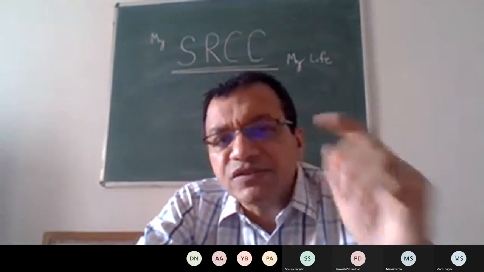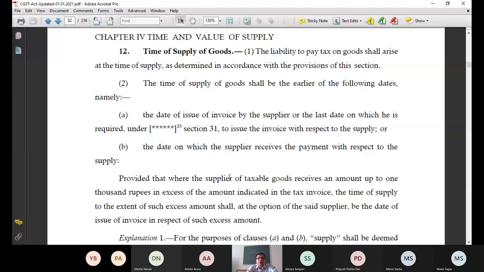What this notification is saying is that any person who is not opting for the composition levy scheme, the time of supply will be determined as per section 12 subsection 2 clause A. Clause B is by default removed, because the notification clearly says that any person not opting to pay tax under the composition levy scheme has to determine time of supply as per section 12(2)(A).